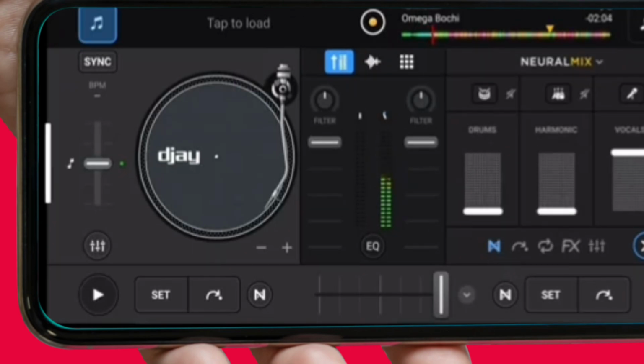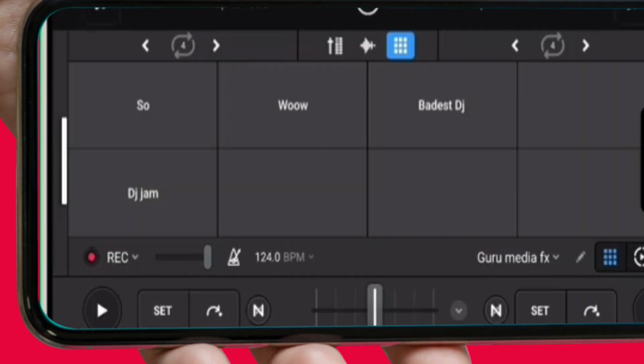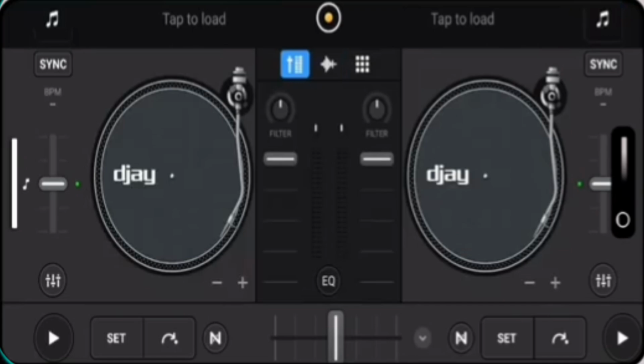In this video, I'm going to show you how to add custom sound effects on Djay Pro latest version. First things first, make sure you have organized your sound effects in a certain folder. Now we are going to load that folder.